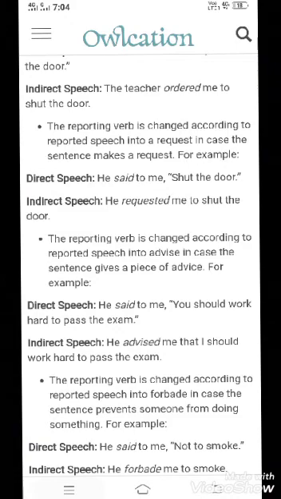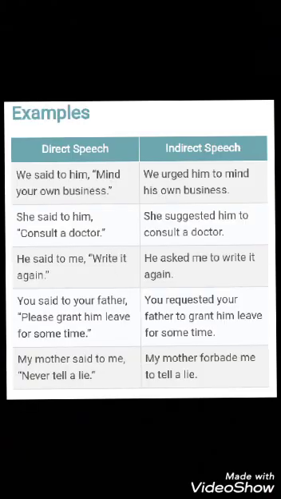Then we shall see one sentence of urge. He said to me, mind your own business. This is one sentence of urging. Then we shall convert it into indirect speech. He urged me to mind my own business. This will be in indirect speech.